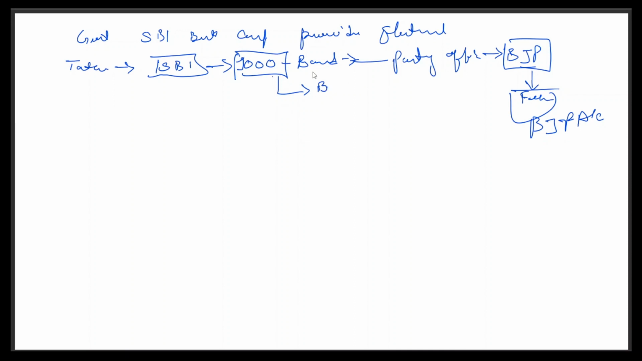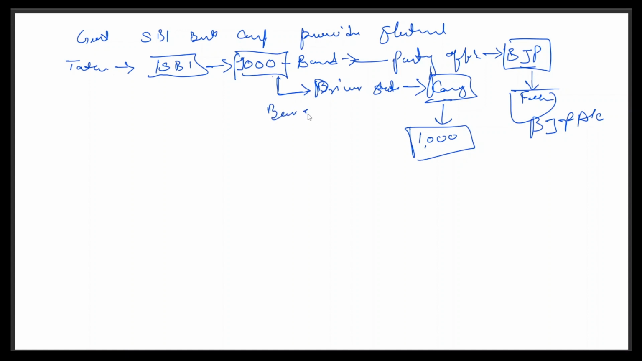But suppose Tata is coming with this bond and his driver steals it. He knows that his boss is going to give this bond to the BJP, but he doesn't like the BJP, so he goes to the Congress office and gives this bond to the Congress, and they will withdraw the 1,000 rupees. So what's the concept? It is a bearer bond.